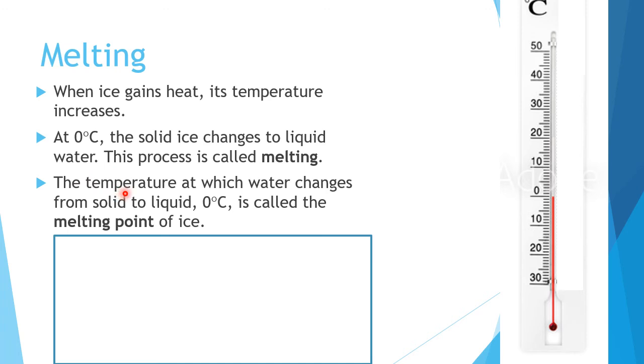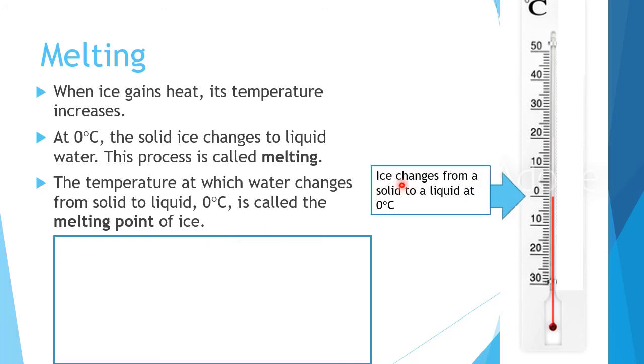The temperature at which water changes from solid to liquid, 0 degrees Celsius, is called the melting point of ice. So, this is the reverse. It's not liquid to solid, this is from ice to water, from solid to liquid.